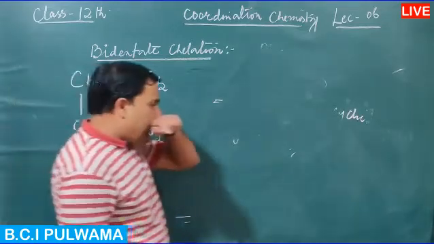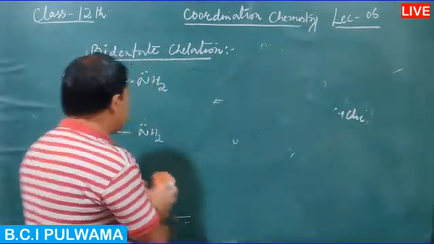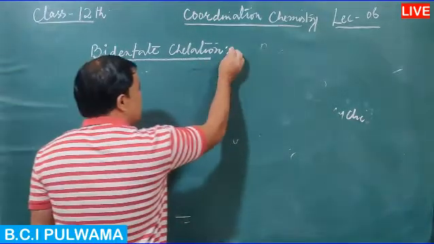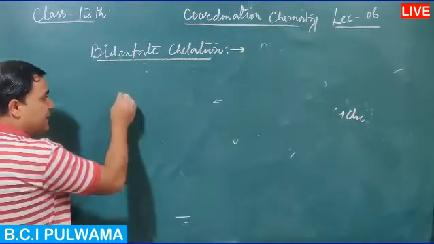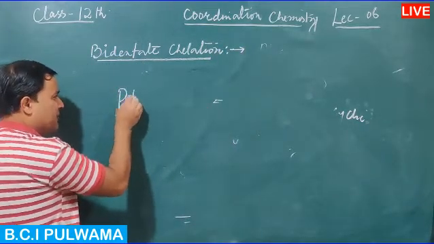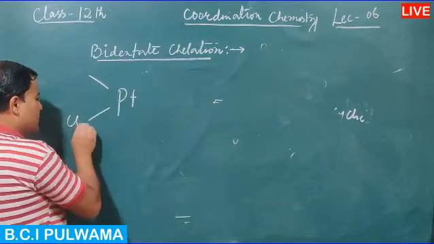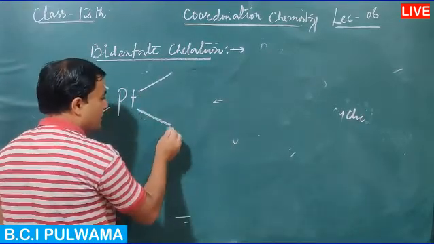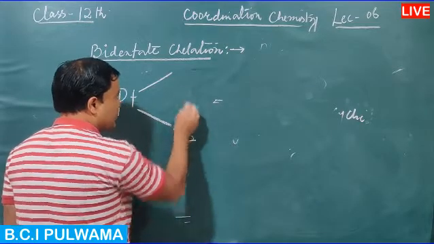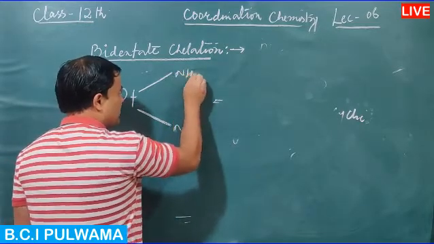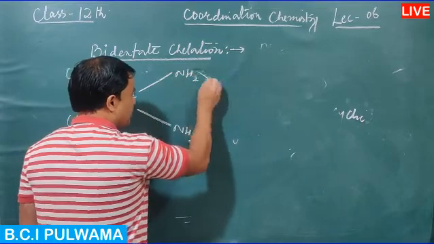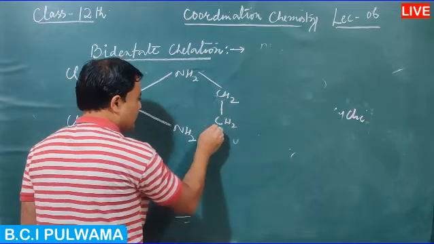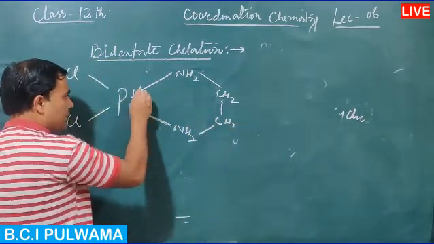Now let us see, if a bidentate ligand forms a complex with a central metal atom or ion, the complex has a 5 membered ring. Let me give an example. This is it. Platinum is bonded to 2 Cl negative ions, and then down we have NH2 bonded to CH2, and it is bonded to CH2, and this is a coordinate bond, this is coordinate.